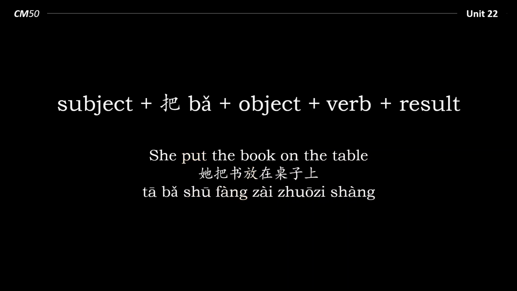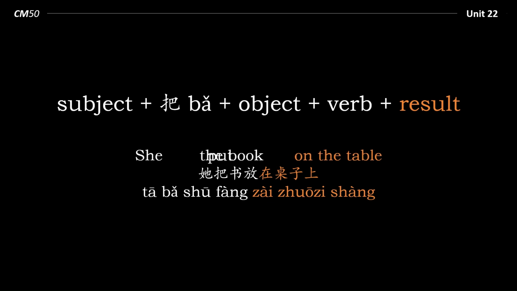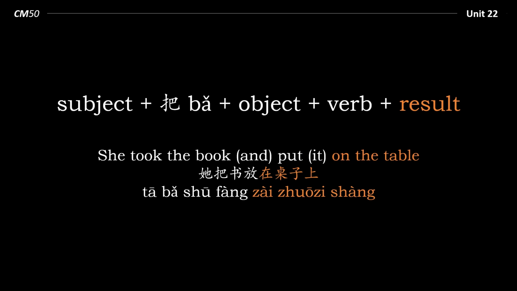And so that's where 把 comes into it. 她把书放在桌子上. So here the result is the location on the table, 在桌子上. So in this case, using the 把 structure is similar to saying something like, she took the book and put it on the table. So we can see the placement verb, put, is next to the location on the table. And the same in Chinese. The placement verb, 放, is next to the resulting location, 在桌子上. Here's another example.